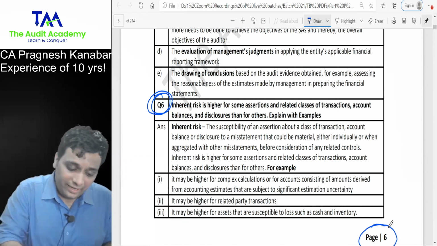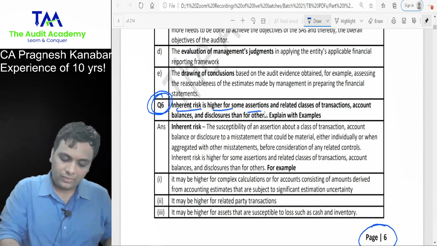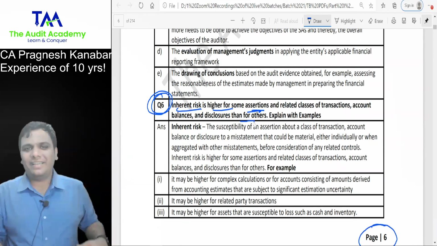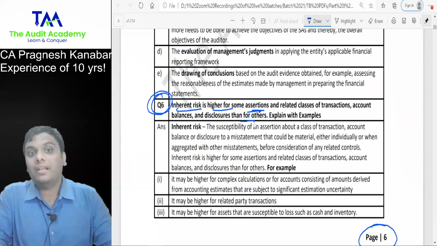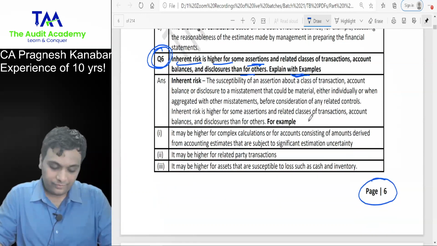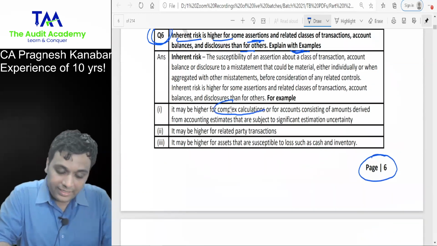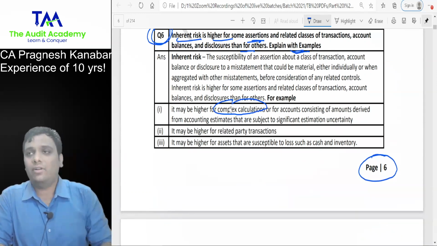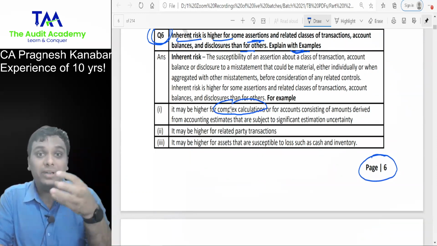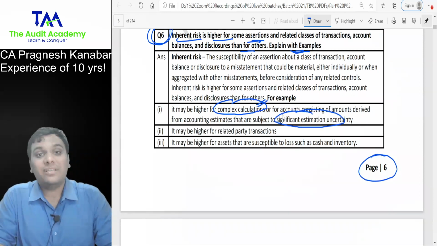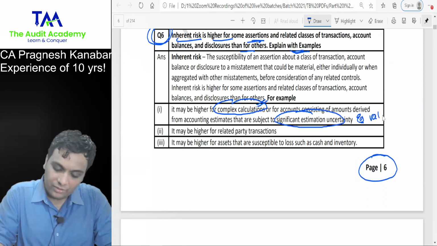Look at this. Inherent risk is higher for some assertions and classes of transactions than for others. Electricity expense, yes, few things can go wrong, but there is a very low probability over there. But related party transactions are used for high level manipulation. Explain with examples. Whenever we talk about complex calculations, the inherent risk itself is high. Complex calculations: merger, acquisition, amalgamations, equity exchanges, valuations, all that. Significant estimation uncertainty: the best example could be valuation of unlisted securities.